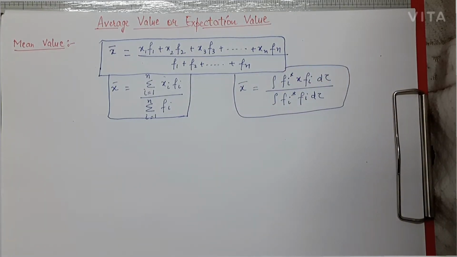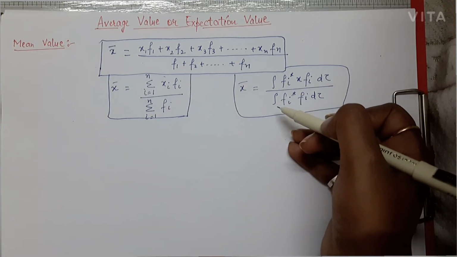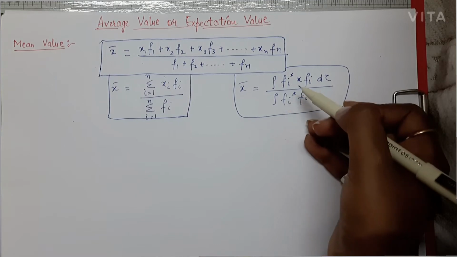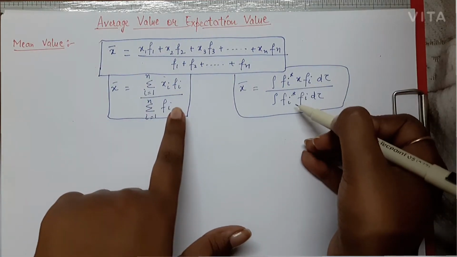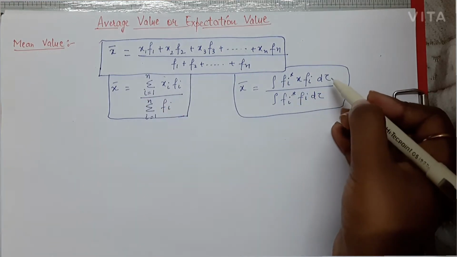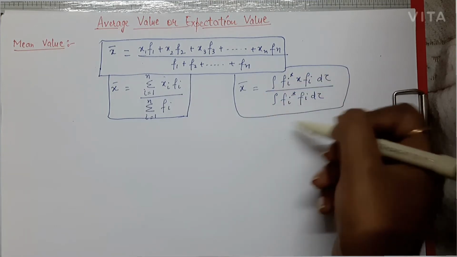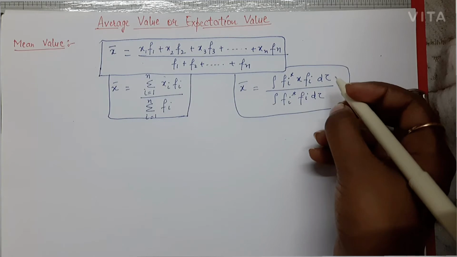Instead of sigma we can show it by integration sign also. What I have done is I have multiplied the numerator and denominator by fi star, and I have replaced the sigma sign by integration sign. And what is this d tau? If you're not able to understand this expression, you will understand once I discuss the average value.